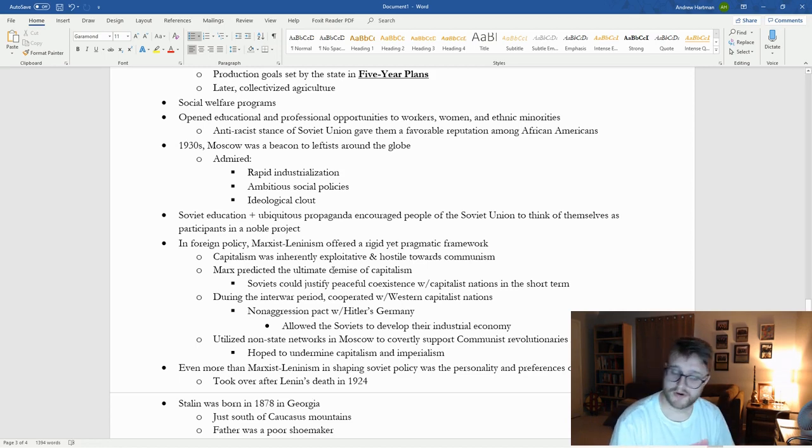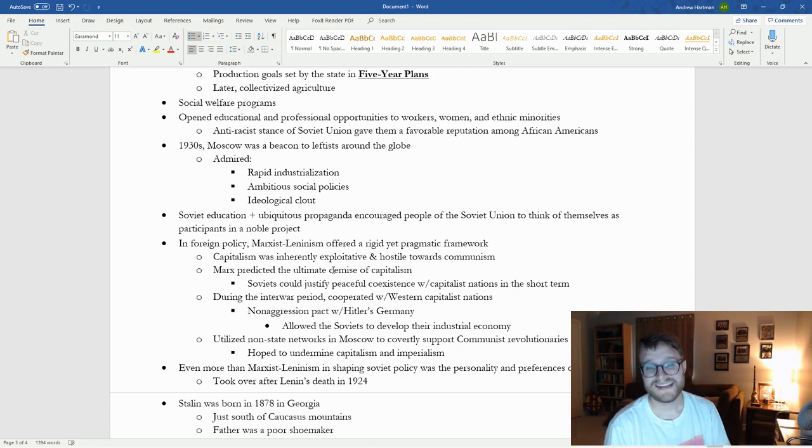Within foreign policy, Marxism-Leninism had a very interesting framework. They said rigid, right? Very solidly, like, these are the rules. This is what you do. But at the same time, you could possibly maneuver within those, being pragmatic and being realistic, right? And the main thing about the foreign policy is that it's the relationship with capitalism. Now, their belief is capitalism is inherently exploitative and hostile towards communism, right? So they believe that they're fighting against capitalism, and capitalists don't like communists, right?